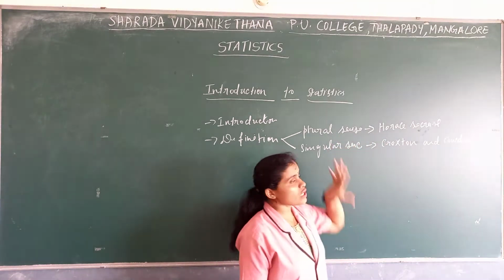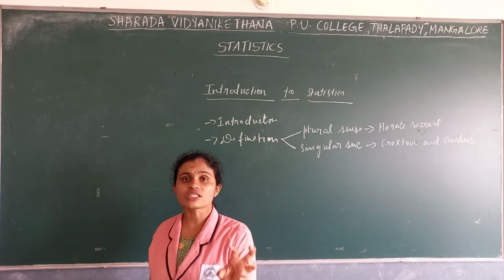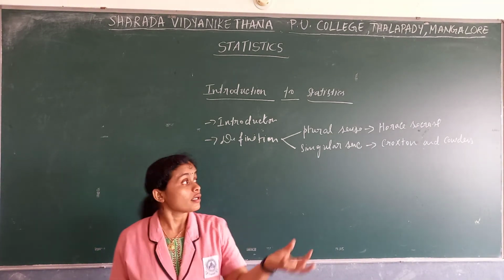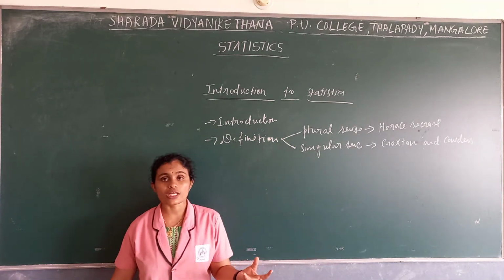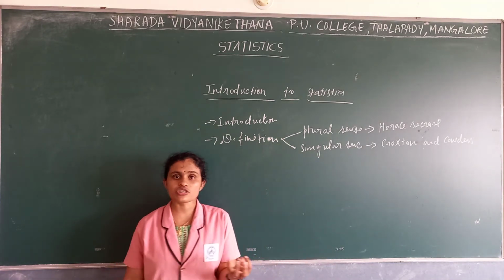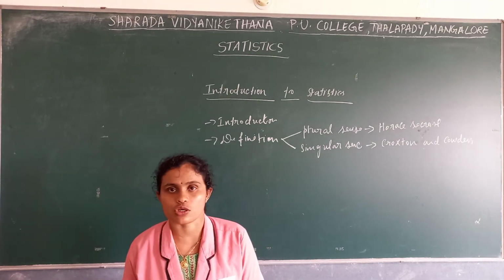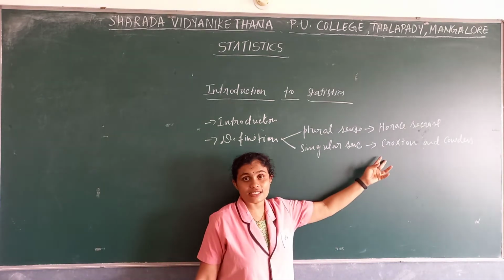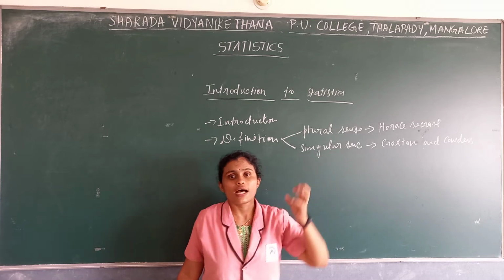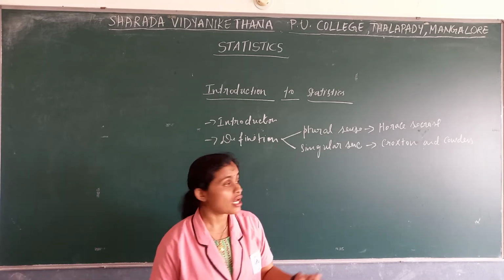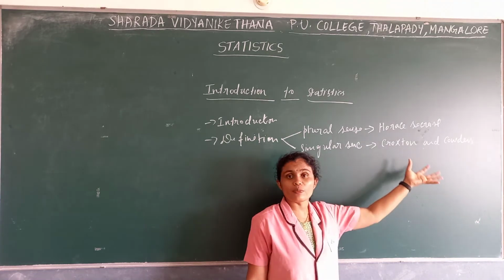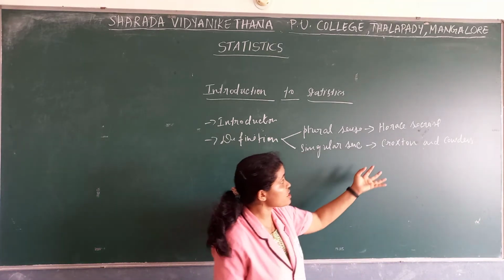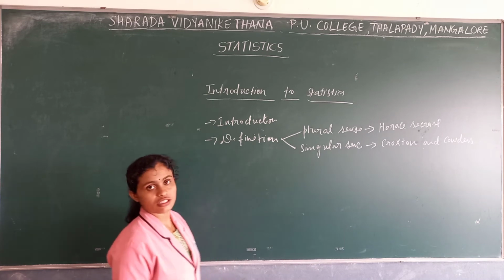So that plural sense definition tells the features or characteristics of statistics, and the singular sense tells about the functions of statistics, how it works, the operations of statistics. It says it is the science of collection, presentation and analysis of numerical facts and figures. That is Croxton and Cowden's definition.